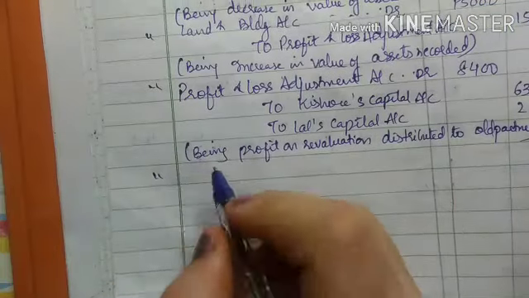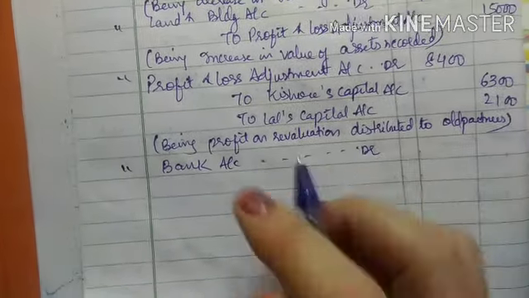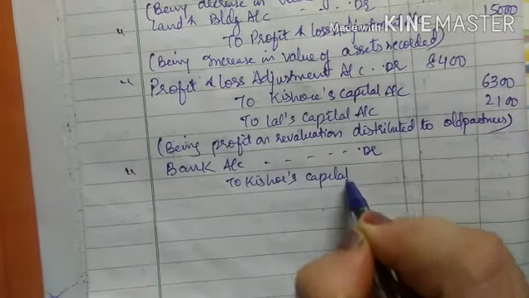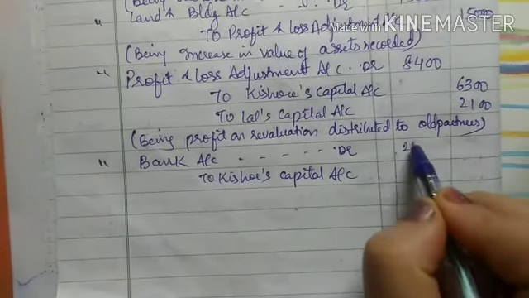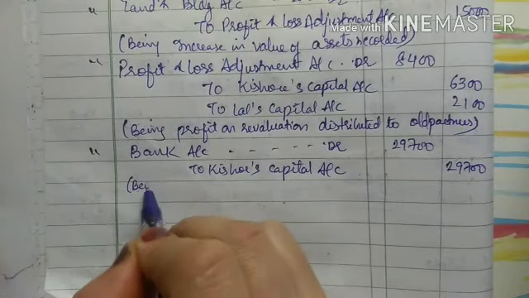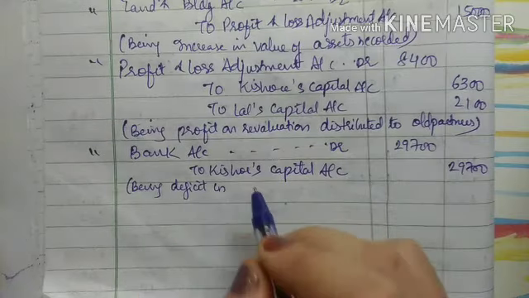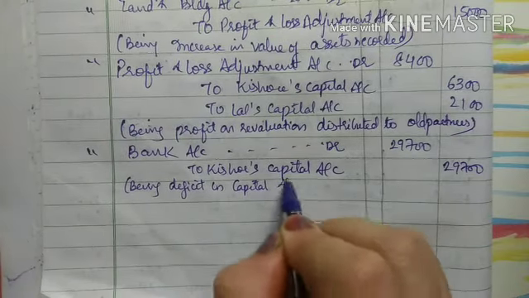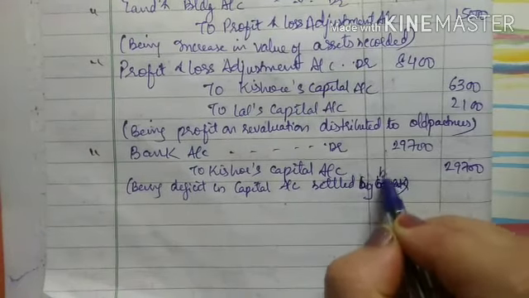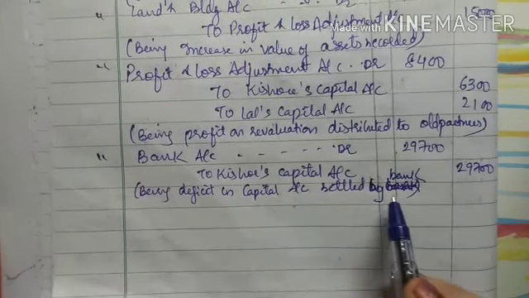So next entry, bank account debit to Kishore's capital account 29,700, being deficit in capital account settled by bank, right? Narration will be being deficit in capital account settled by bank.